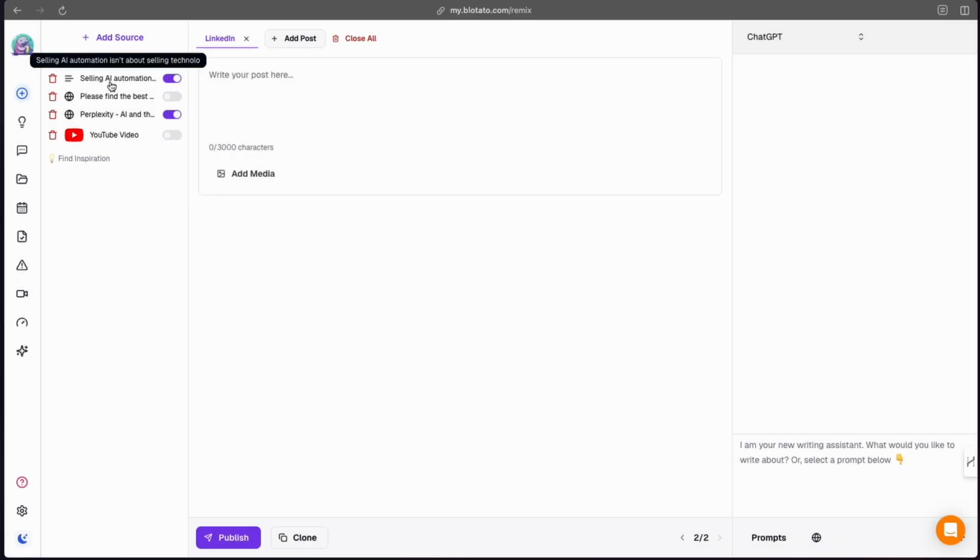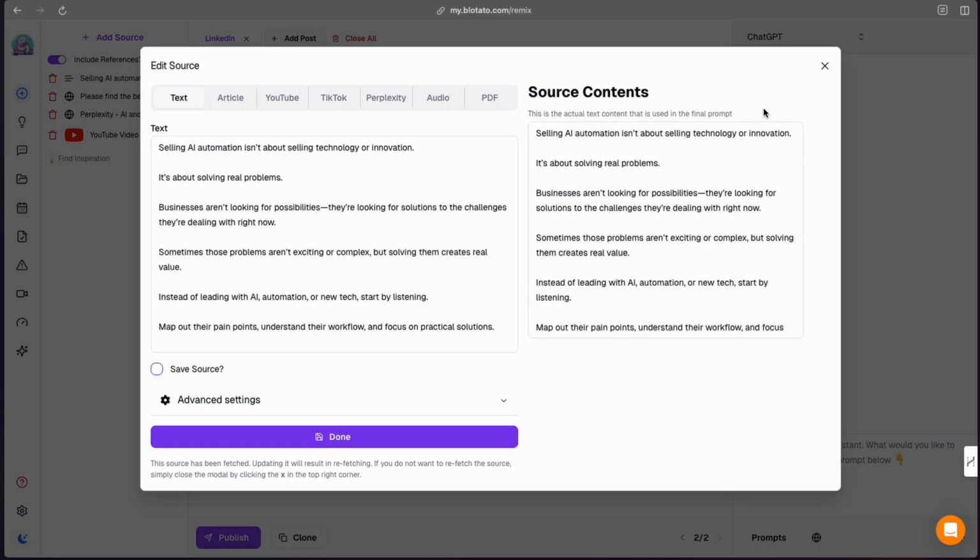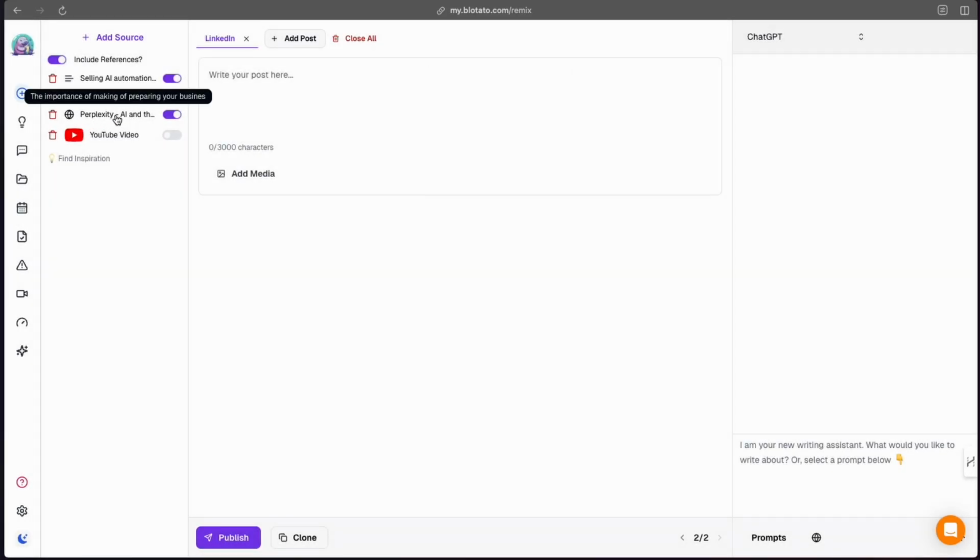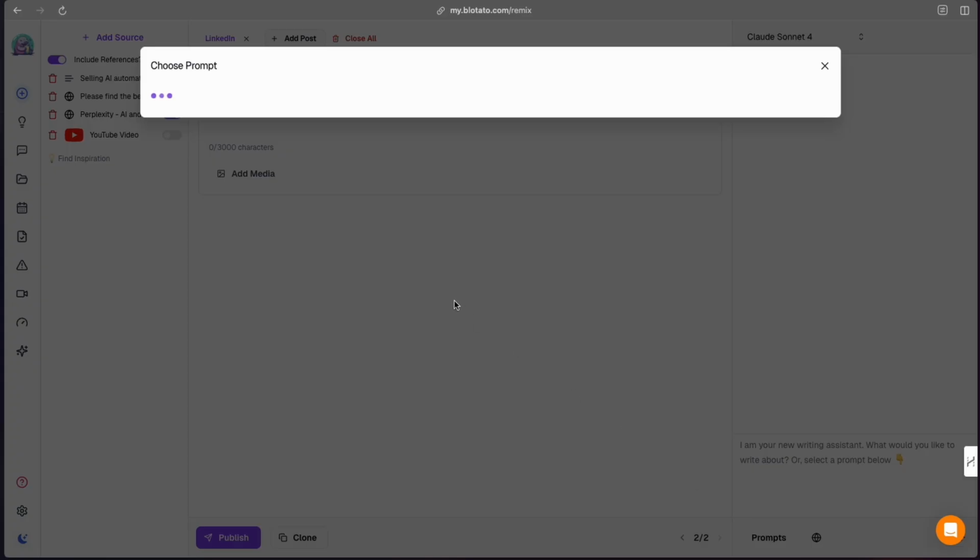So now we've got this source content, and we've got this Perplexity source turned on. Fantastic. So we've got our sources. Now we're going to come over to the right-hand side here, and I'm going to choose Claude. I always like how Claude writes. And what's great about Blotato here is they actually give you some pre-built prompts you can use. So I'm going to take advantage of that.